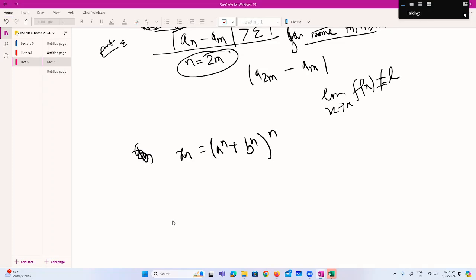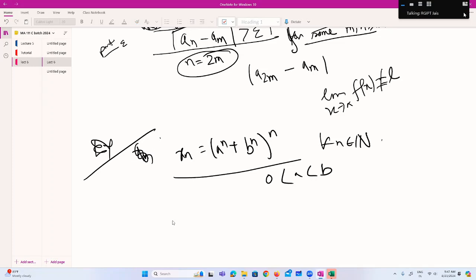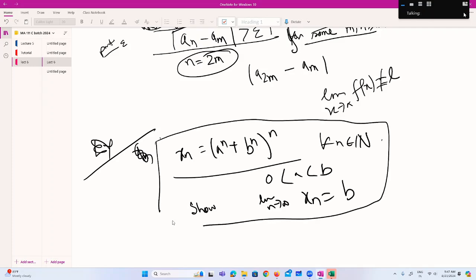This is for all n belonging to the natural numbers, and 0 less than a less than b. So you have to show that the limit as n tends to infinity of xn equals b. Can we show this?